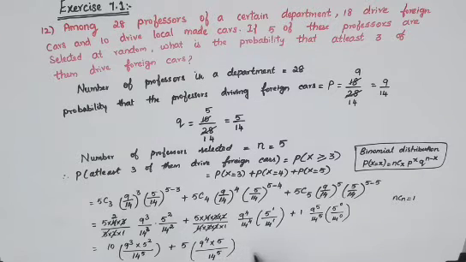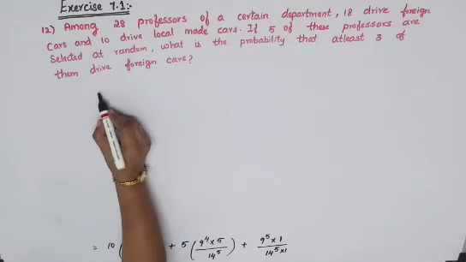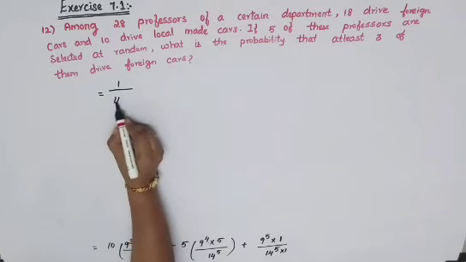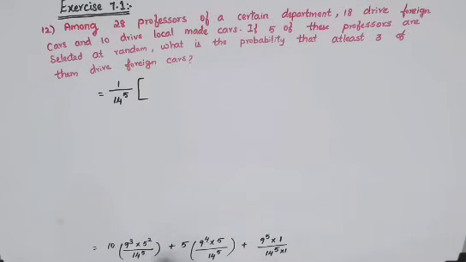Your next one is plus 1 only, so I'll just remove it. So you'll have your 9 power 5 into 5 power 0, anything to the power 0 it will become 1, divided by, this is 14 power 5. And here it is 14 power 0, again anything to the power 0 to become 1. Okay, so into 1. So now you can see the denominator everywhere 14 power 5 will be common. Okay, so just remove that, 1 divided by 14 power 5 common out. So the left out term you just write it inside. Okay, so here 10 into 9 cube into 5 square.